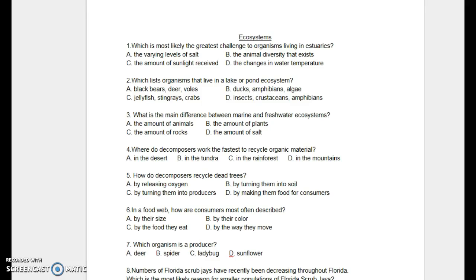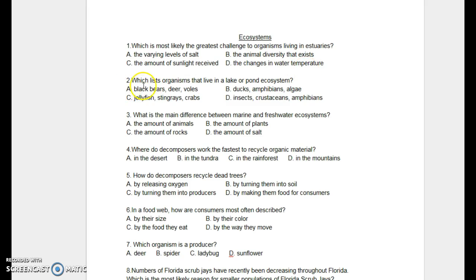Ecosystems test. Number 1. Which is most likely the greatest challenge to organisms living in estuaries? A. The varying levels of salt. B. The animal diversity that exists. C. The amount of sunlight received. D. The changes in water temperature.